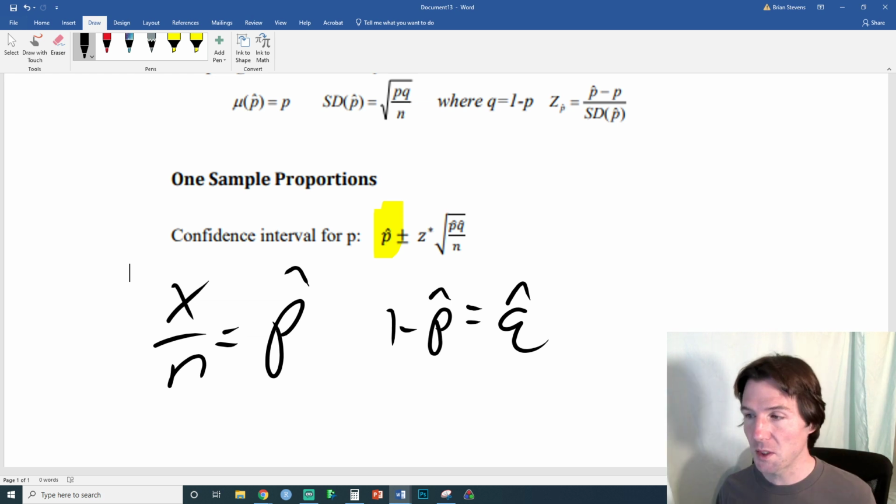Just make sure you remember that p hat is for a sample proportion. The hat actually means estimate. So y hat is the estimate of y, and y bar is the mean. Sorry, I'm going on a tangent right there.